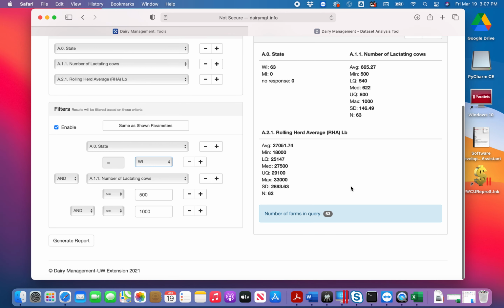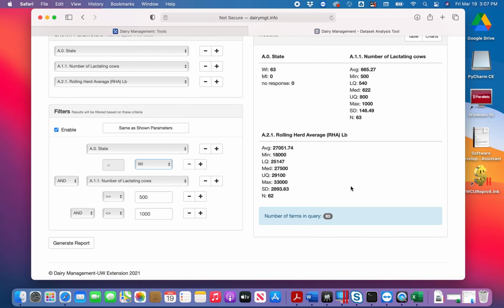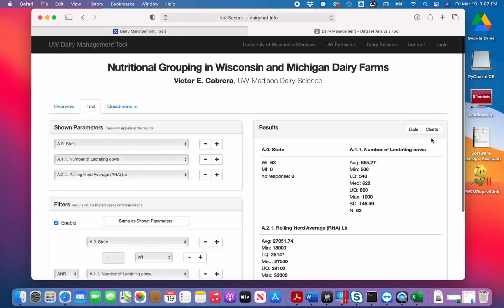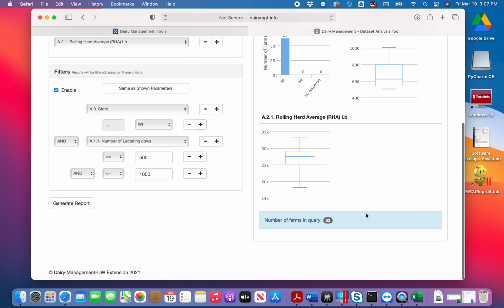In this report, we found out that we have 63 farms of Wisconsin that complied with this filter. Out of the 63, 62 of them had data for rolling herd average. The average is about 27,052 pounds, and the box plot in this situation provides a visual representation of the distribution of milk production on these selected farms.